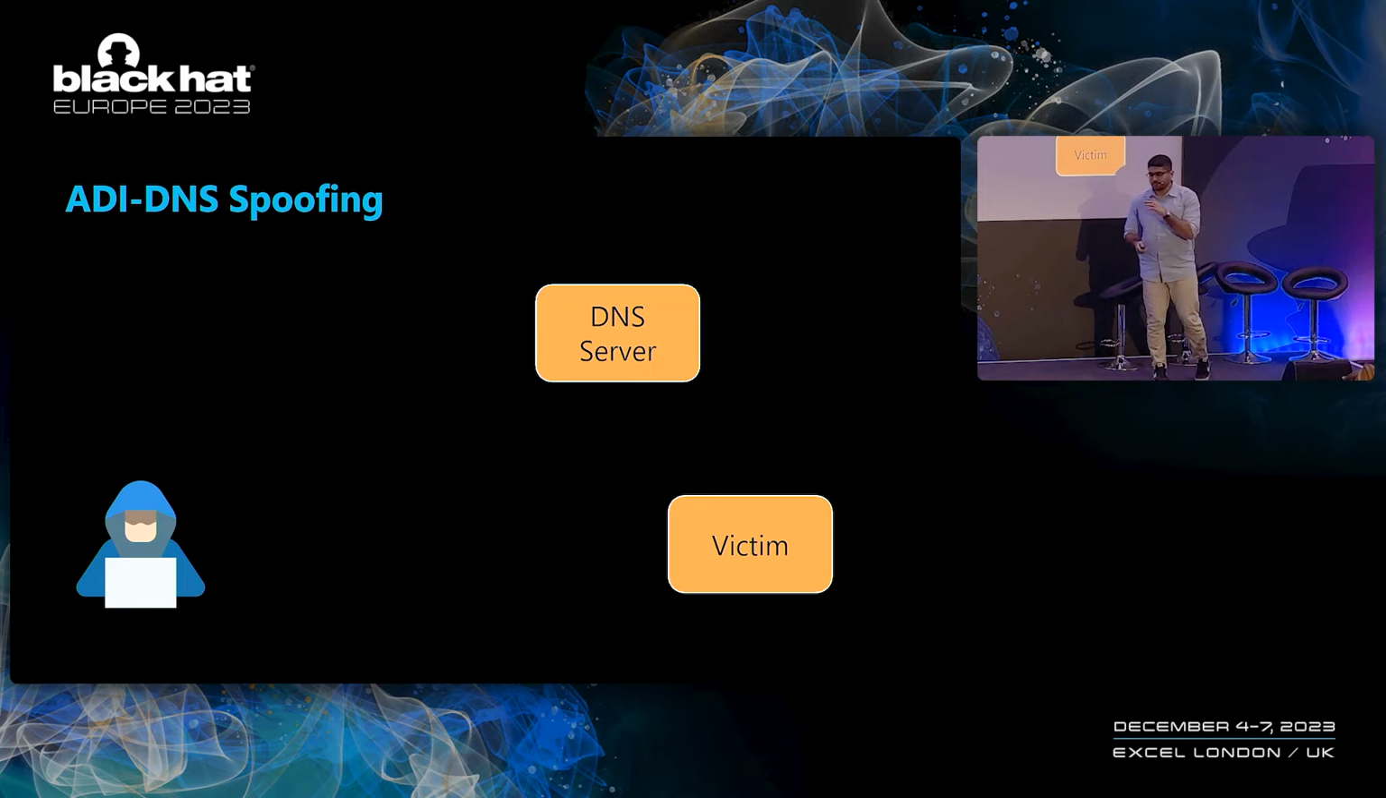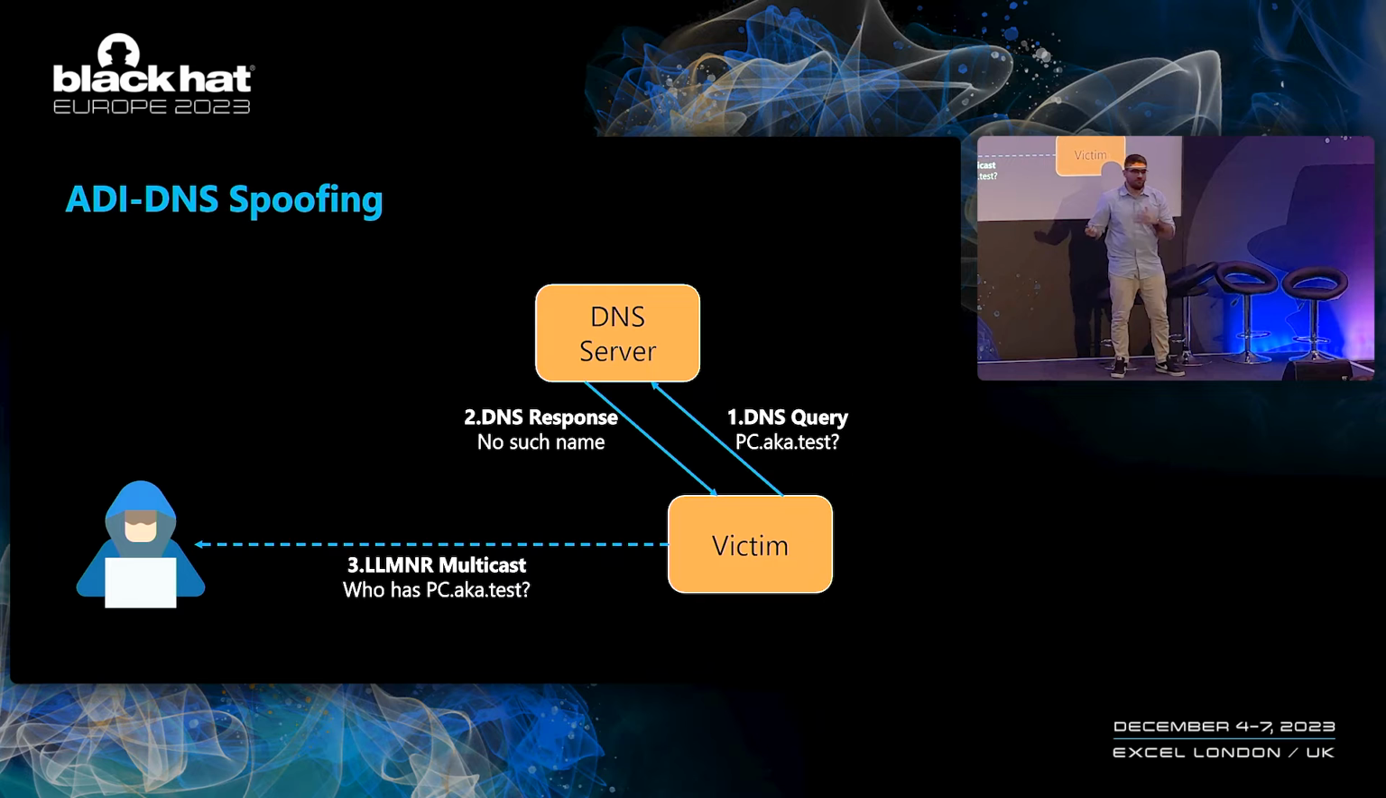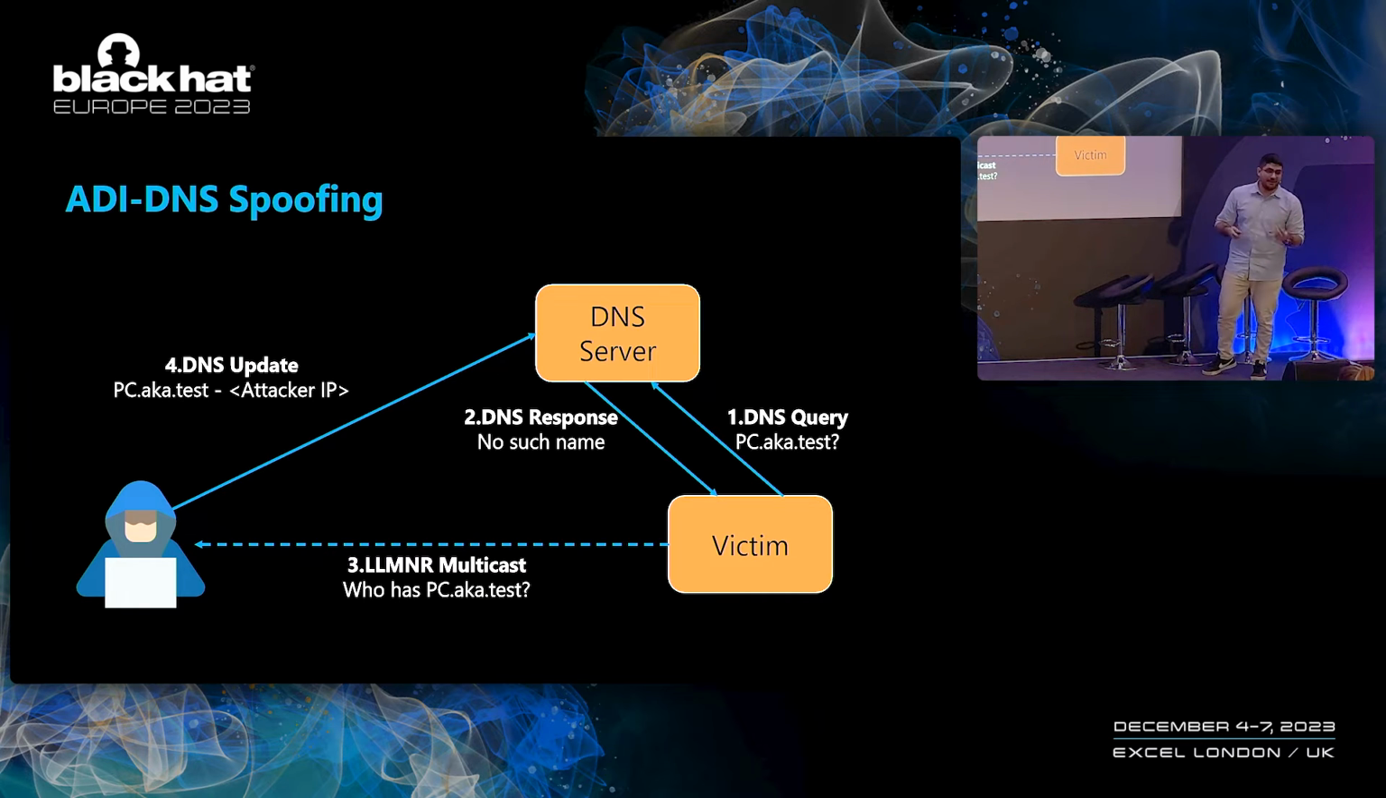So this time, our attacker will have some sort of weak domain credentials that they will be able to use. We will start exactly the same way. We'll have a failed name resolution leading to an LLMNR multicast. But this time, our attacker, instead of responding directly to the victim, will go to the DNS server, send the DNS update, which is possible because they have some sort of weak credentials, and will create a DNS record for the name that they want to spoof and their IP address.